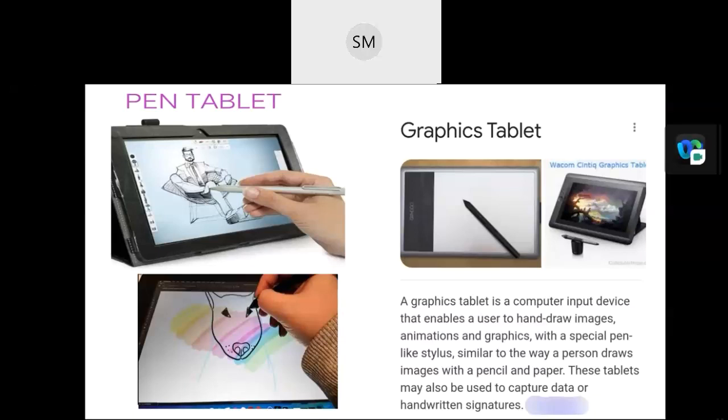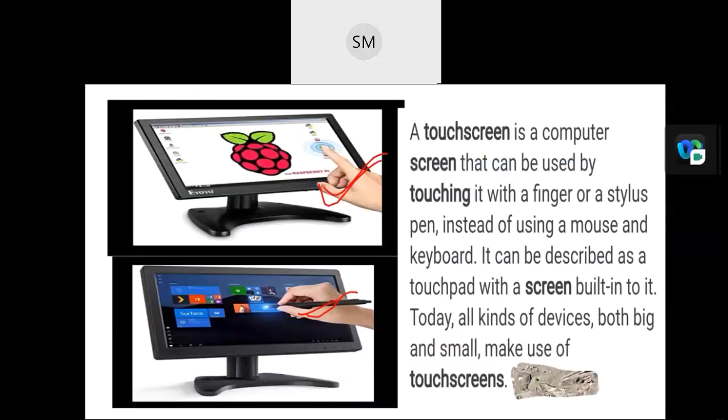So what is the main purpose? What is the main function of that? It is a computer input device that enables users to hand draw images as well as animations and graphics with a special pen-like stylus. See, in his hand.